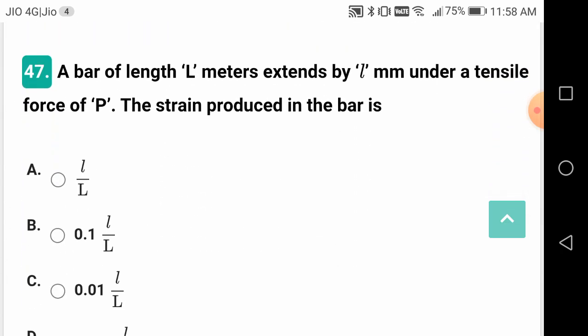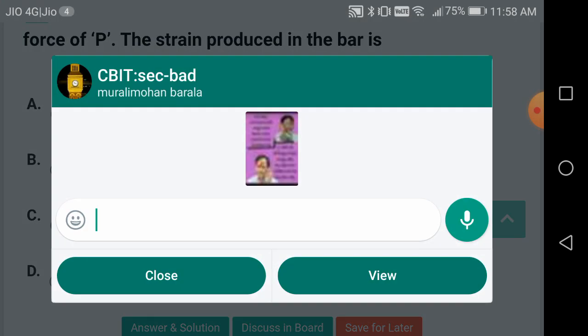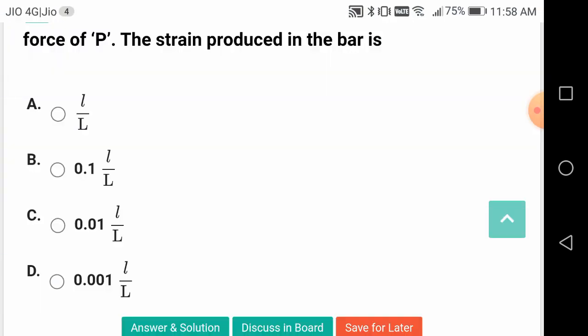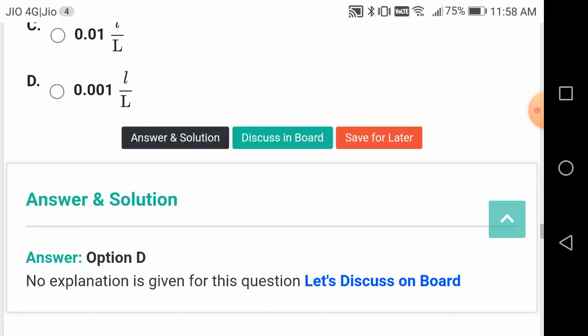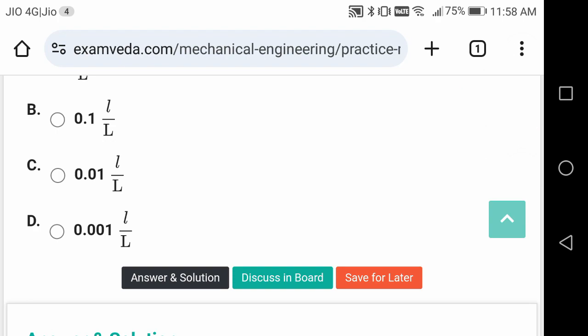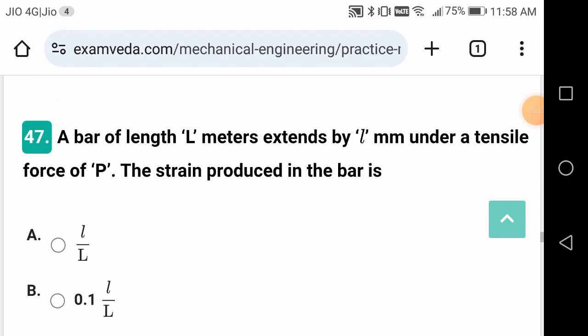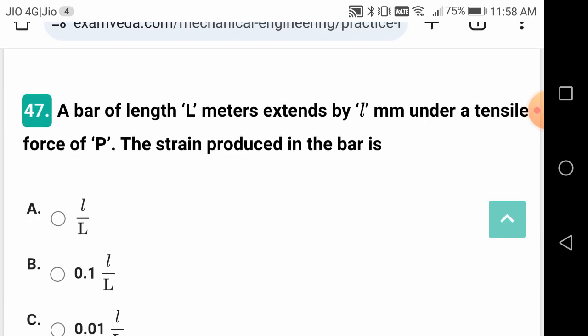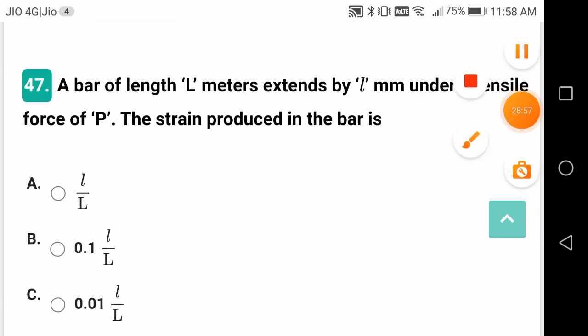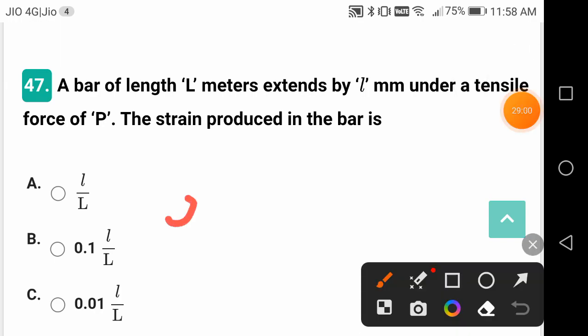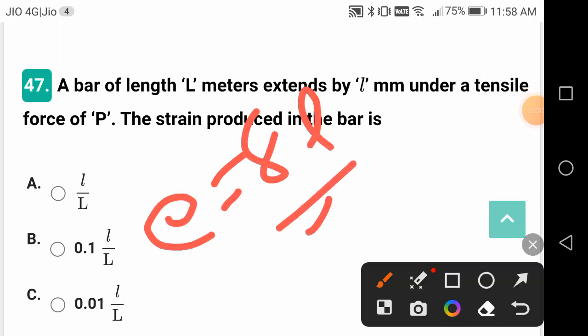A bar of length L meters extends by L mm under tensile force P. The strain produced in the bar is 0.001 L by L. Because strain is equal to delta L by L. Delta L is equal to L mm, and the length is L meters given.